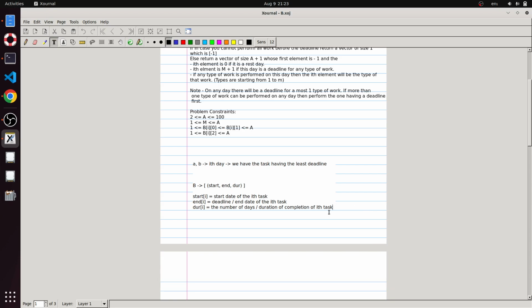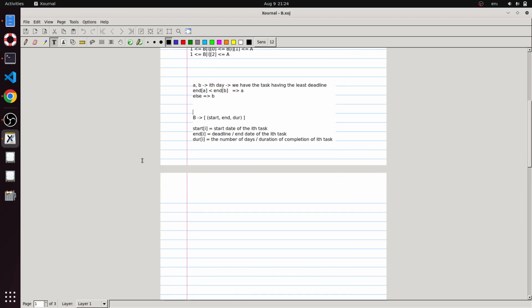Now, if A and B both can be performed on some day I, which one will we perform? This says that if the end date of A is less than the end date of B, then we perform A, otherwise we perform B. This also says that either end of A is strictly less than end of B or end of A is strictly greater than end of B. Both of them cannot be equal to each other.